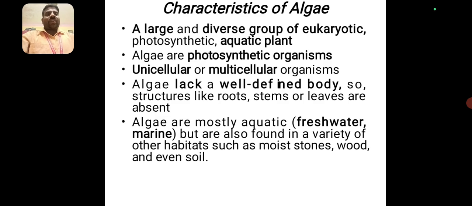The characteristics of algae: a large and diverse group of eukaryotic photosynthetic aquatic plants. Algae are photosynthetic organisms, unicellular or multicellular. Algae lack a well-defined plant body, so structures like root, stem or leaves are absent. Algae are mostly aquatic plants, in fresh and marine water, but are also found in a variety of other habitats such as mites, stones, wood, and even soil.